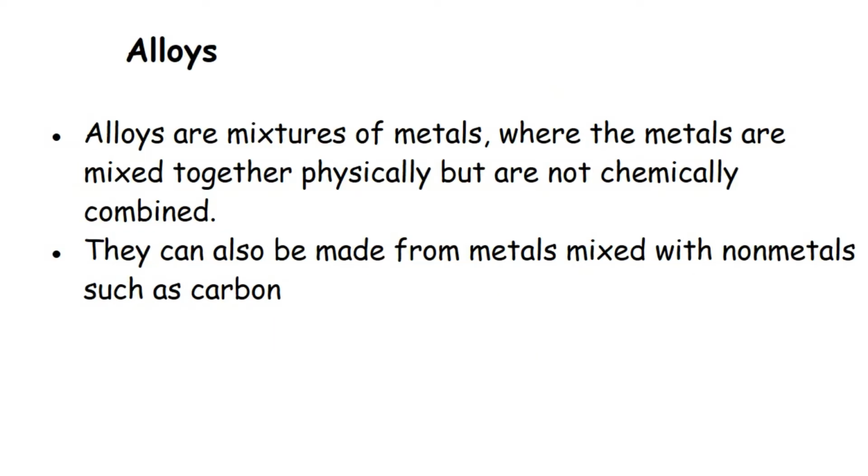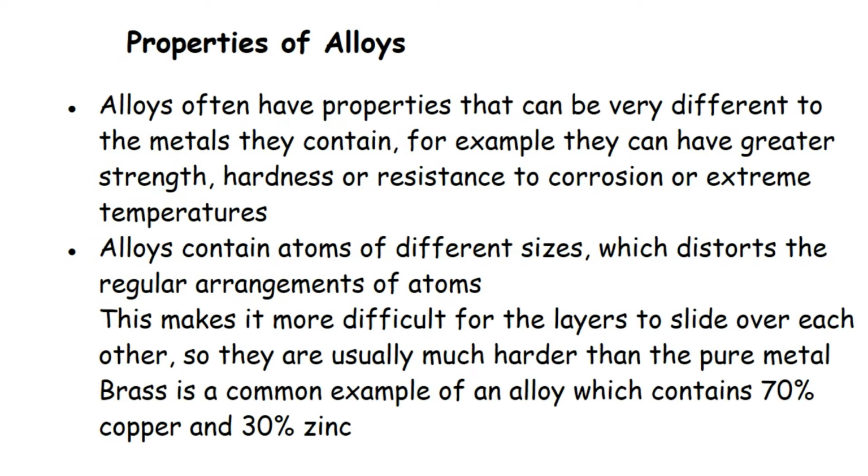What are alloys? Alloys are mixtures of metals where the metals are mixed together physically but are not chemically combined. They can also be made from metals mixed with nonmetals such as carbon. What are the properties of alloys? Alloys often have properties that can be very different to the metals they contain. For example, they can have greater strength, hardness, or resistance to corrosion or extreme temperatures.